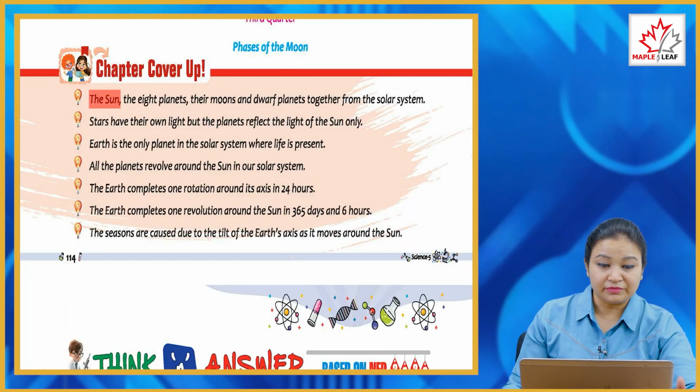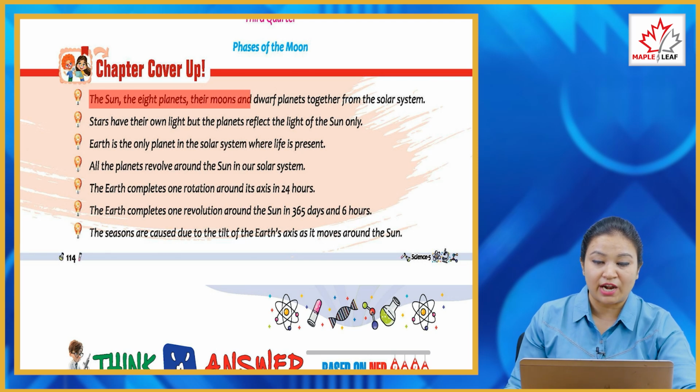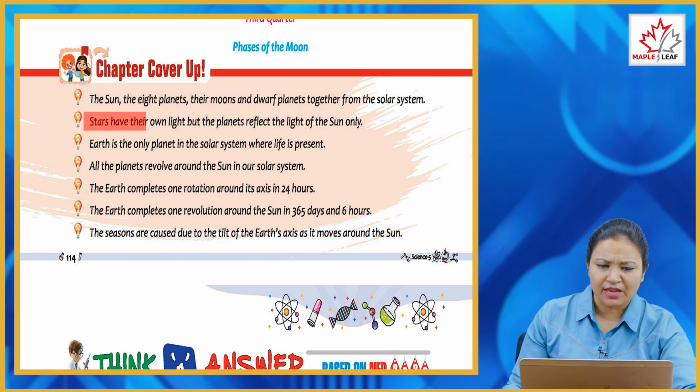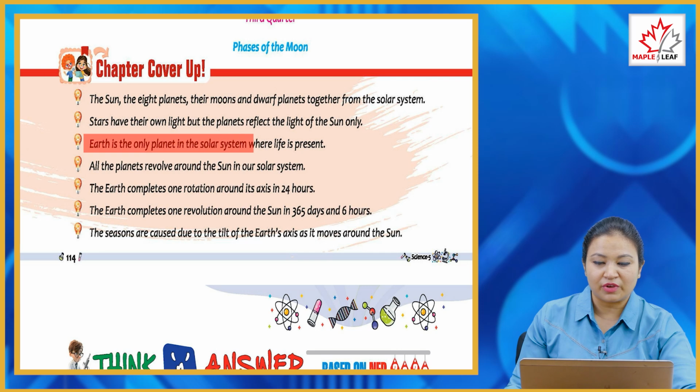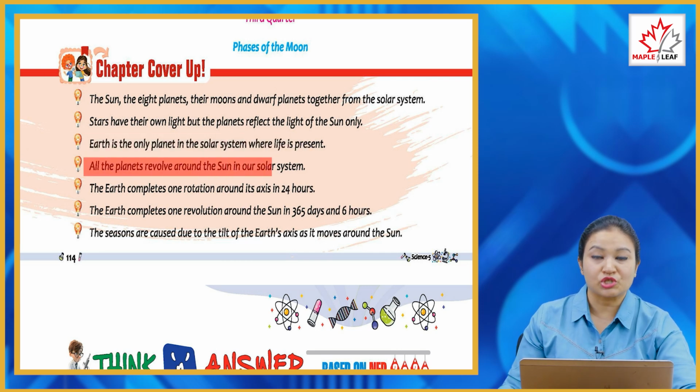Now chapter cover up. The sun, the 8 planets, their moons and dwarf planets together form the solar system. Stars have their own light, but the planets reflect the light of the sun only. Earth is the only planet in the solar system where life is present. All the planets revolve around the sun in our solar system.